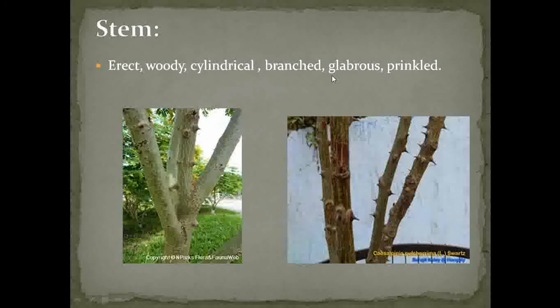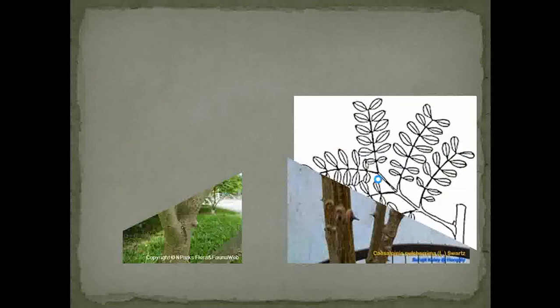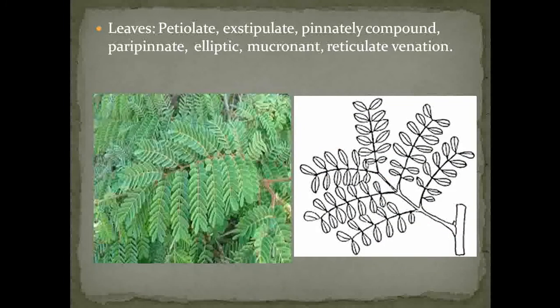The next character about the stem is glabrous. The meaning of glabrous is the stem does not show presence of hairs. That's why it is called a glabrous stem. So the next character which we study under the vegetative characters is the leaves. If you observe the leaves present in Caesalpinia pulcherrima, they show presence of a stalk. That's why the leaves are petiolate.